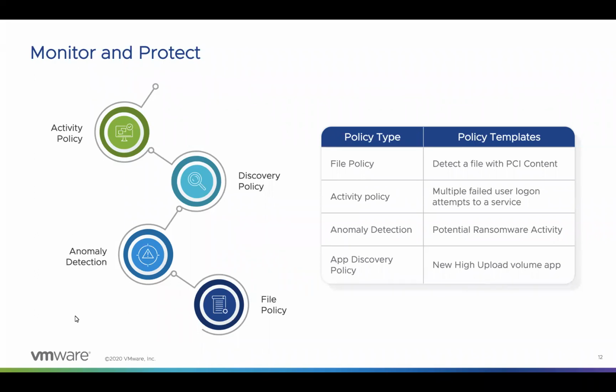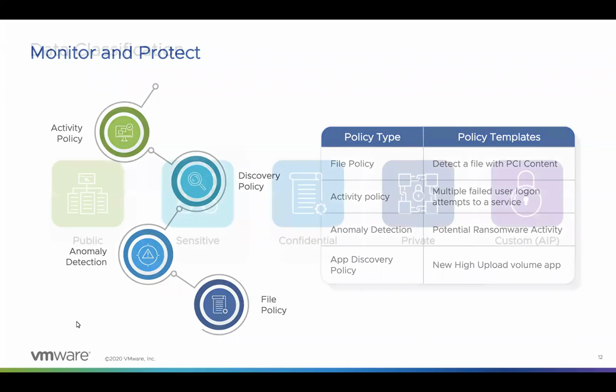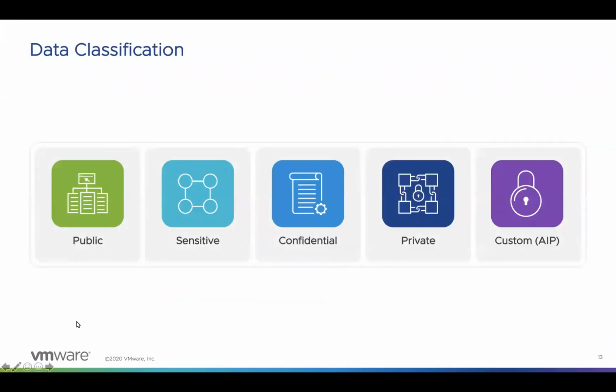Right? So post this, the next feature that we can discuss is data classification. This is one of the major benefits of MCAS. By default, MCAS has four classifications for commercial or corporate data, right? That is public, sensitive, confidential, private, and an add-on is available as a custom classification as well.